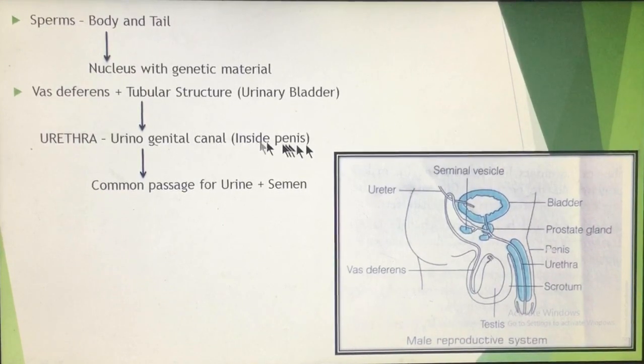And the urinogenital canal opens outside by an opening, and that passage is common for the urine and the semen, and the opening is known as the urethral opening. So this in short is the male reproductive system.